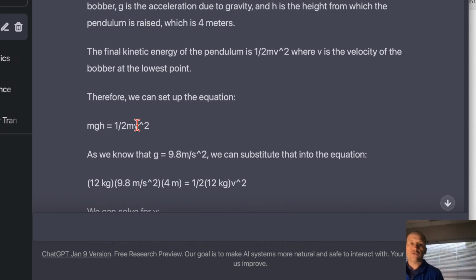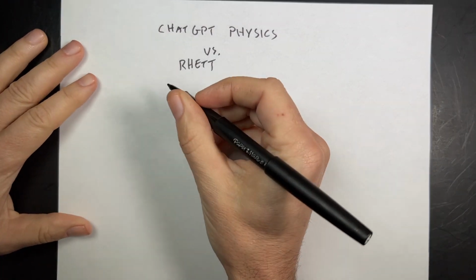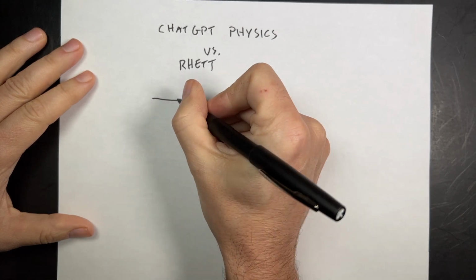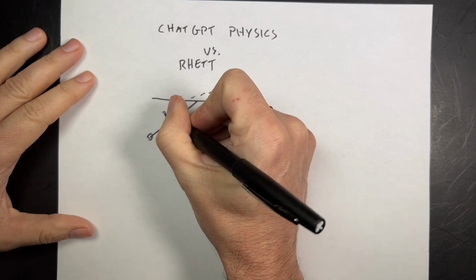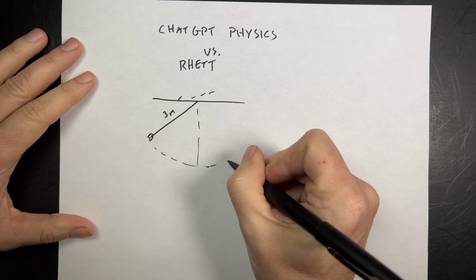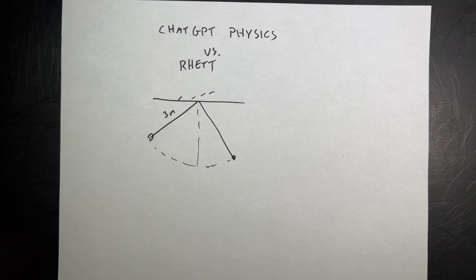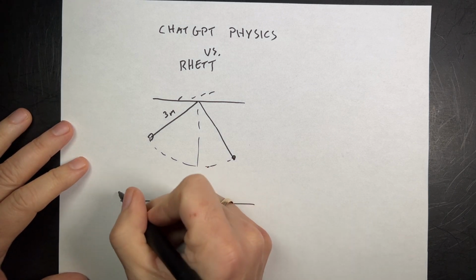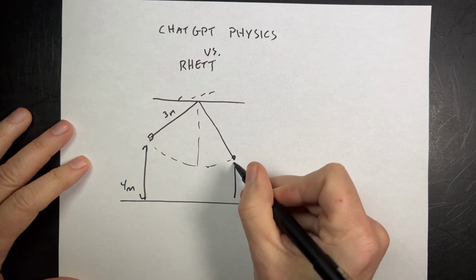Okay, so we're over here. Let me draw the picture, going back to this. So here we have the bobber, and this is 3 meters long, and it swings down here. And I'm looking at the picture, it said 2 meters. So this is the ground, and so this is 4 meters, and this is 2 meters.